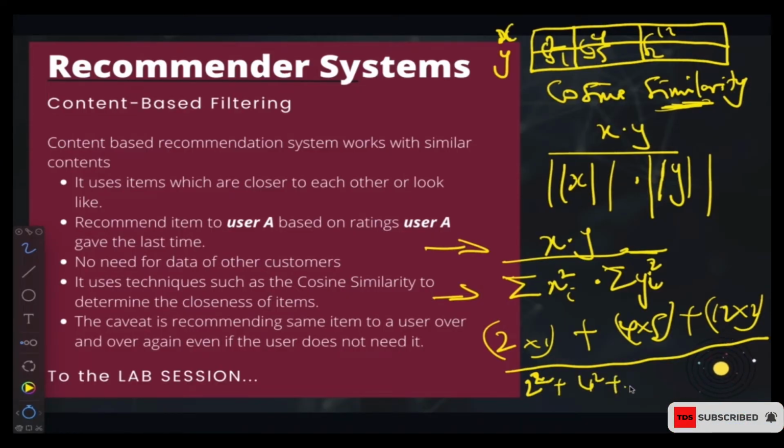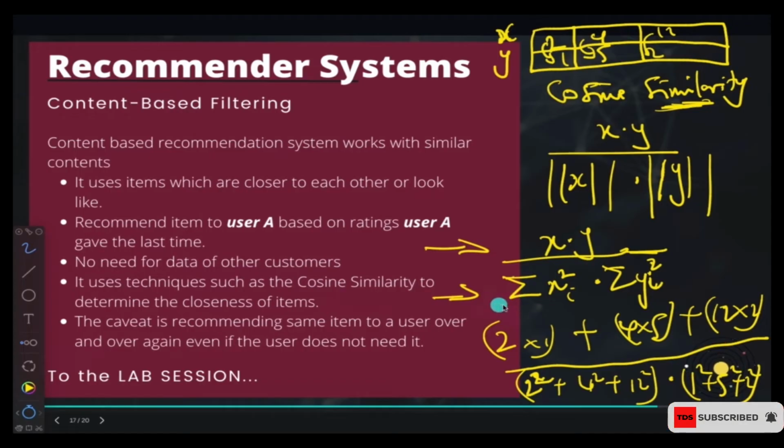Then we multiply it by the y, so the y is going to be 1 squared plus 5 squared plus 2 squared.